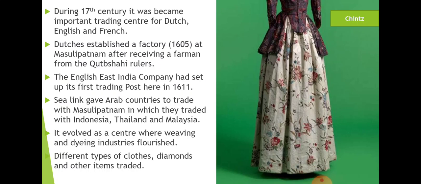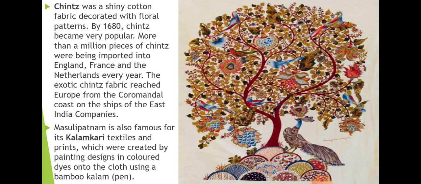There you can see the picture of chintz. You can see a soft dress covered with a floral pattern. The floral pattern makes the cloth good, and the quality of the cloth was very fine. Chintz was a shiny cotton fabric decorated with the floral pattern.